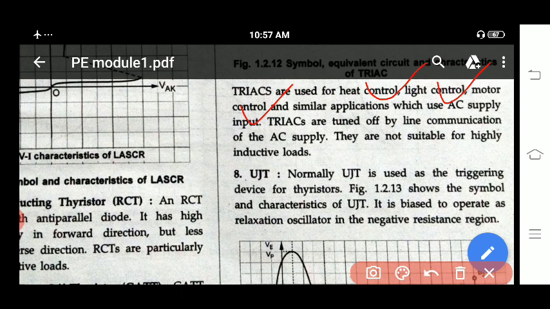Triacs are turned off by line commutation or by the AC supply. They are not suitable for high inductive load. These are the applications of triac.